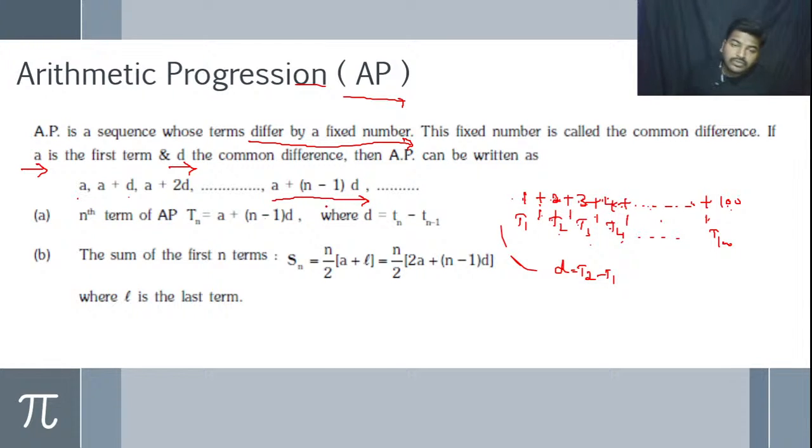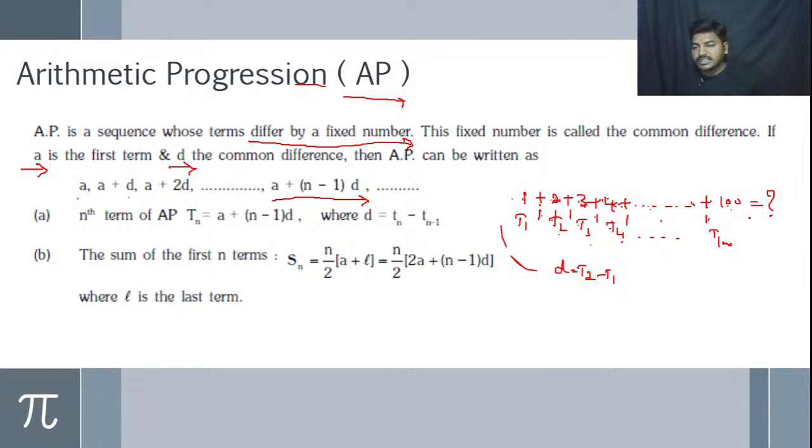And to find the common difference, we have to go with Tn minus T(n minus 1), or else term 2 minus term 1. And one more formula we have, that is the sum of the first n numbers. If I add all the numbers 1 plus 2 plus 3 plus 4 and so on up to 100, what will be the answer?